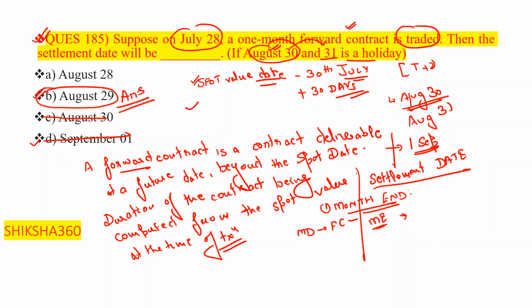And in all other cases, where the settlement is not at the month end, if the maturity date is declared a holiday subsequently, the settlement date should be postponed to the next working day.